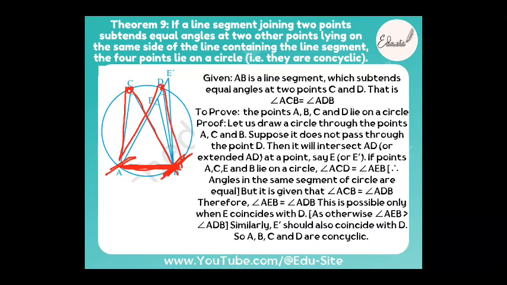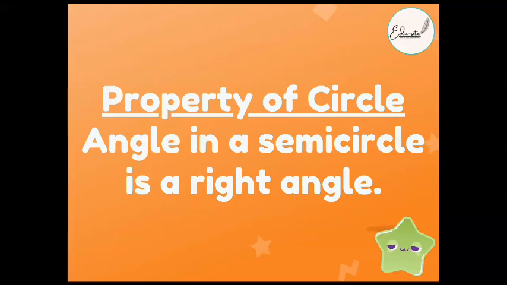If you draw two other points on the circle which lie on the same side, then the angles subtended are equal, and these points are concyclic, that is, they lie on the circle. All of these points A, B, C, D are concyclic. That's all. So there is one unique property of the circle. You just have to remember this.